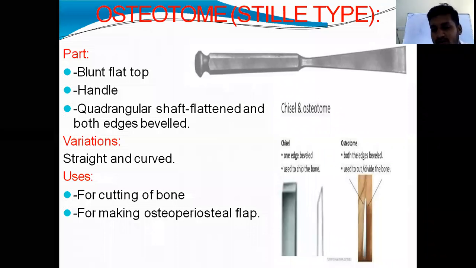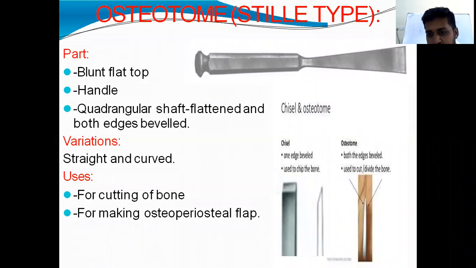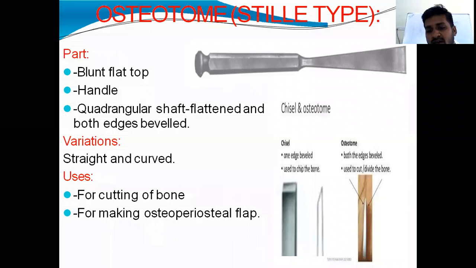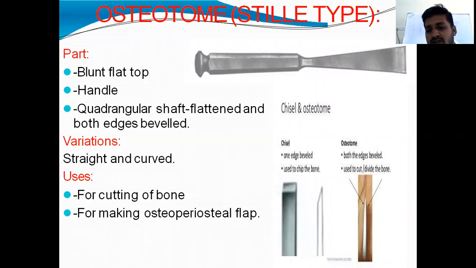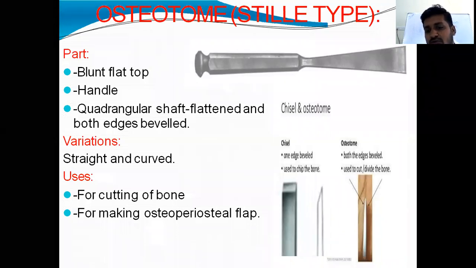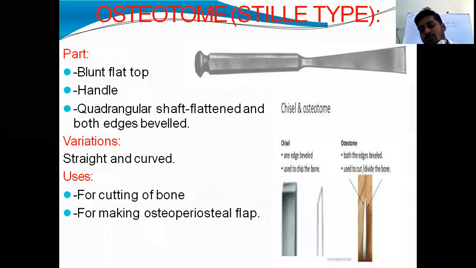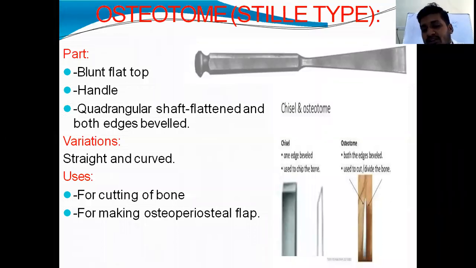Here we can see the cross section and lateral view of the chisel, and this shows the lateral view of the osteotome. Here only one edge is beveled. Here both edges are beveled, used to chip the bone or to remove the bone layer by layer, and it is used to cut or divide the bone. That is the difference between chisel and osteotome, and you should not confuse it in the exam.